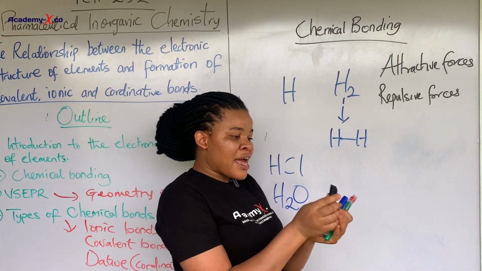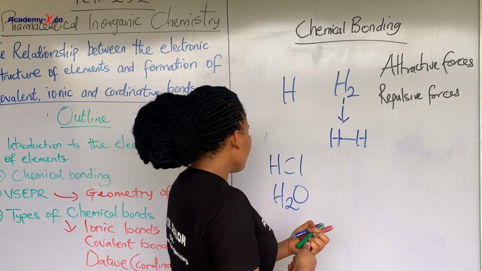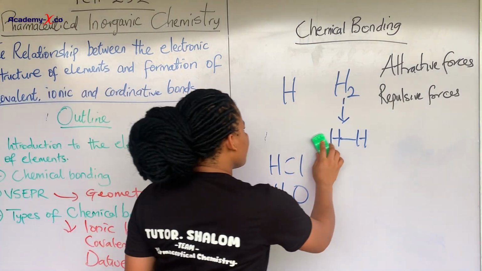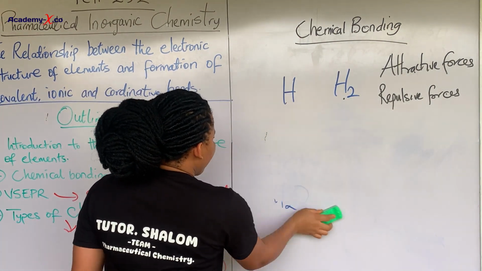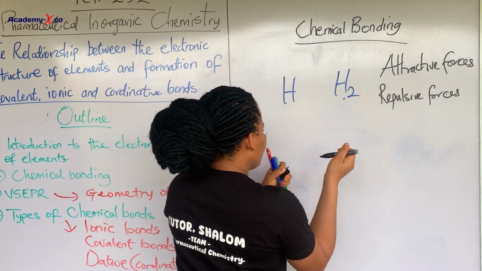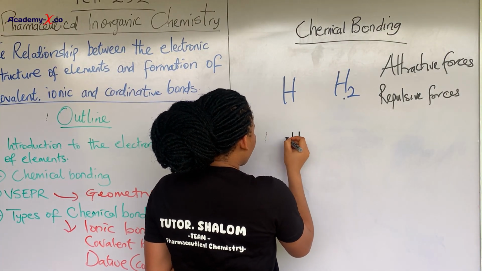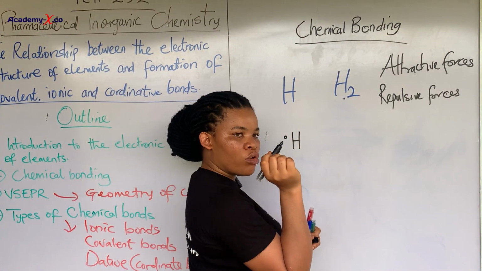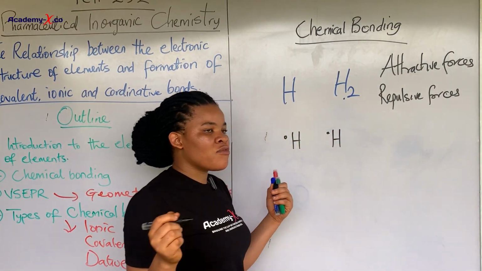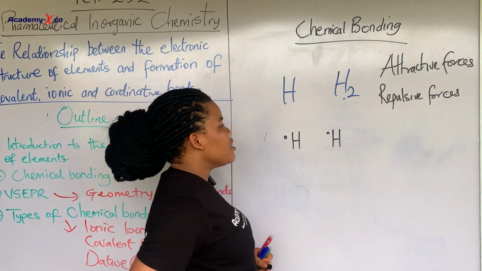So now in an atom, let me just use hydrogen as an instance. Like I already have here, this is a hydrogen atom. Remember, this is the hydrogen atom. You just have 1 electron around this. This is another hydrogen atom, you just still have 1 electron. I want to form this molecule.